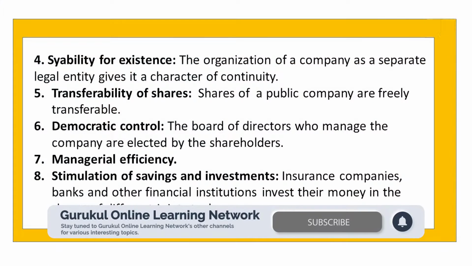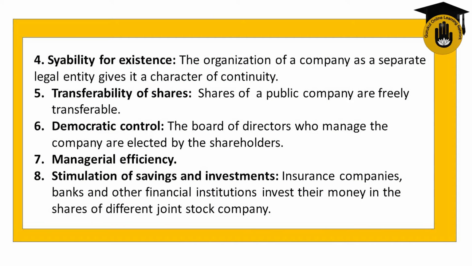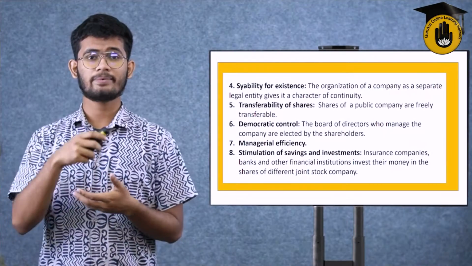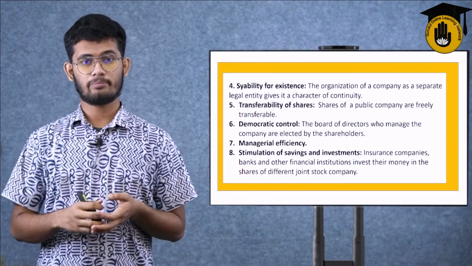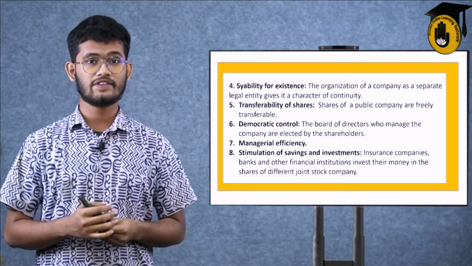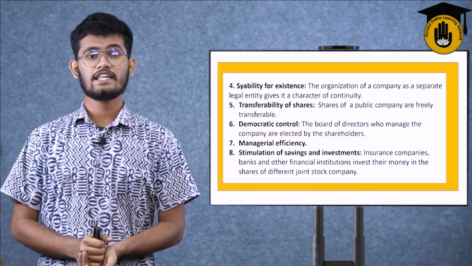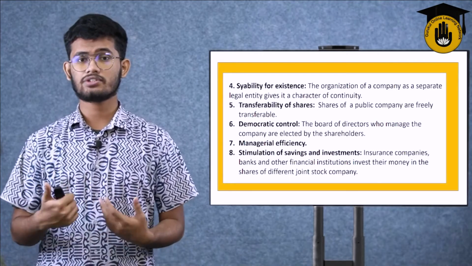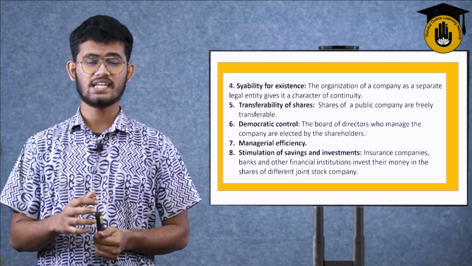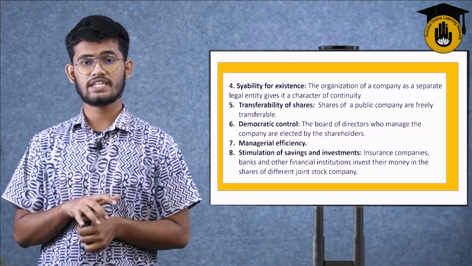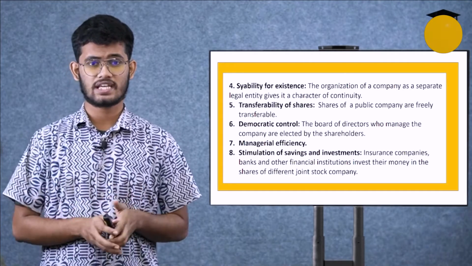Transferability of shares. Shares of a public company are freely transferable, but not in the case of a private company. Those shares are not freely transferable. So, when a company sells shares to the members or the normal public, and they buy them, those are called general shares. There are legal documents. Shareholders are of different types. The most common or the basic is the general shareholder. People usually take general shares in most cases.